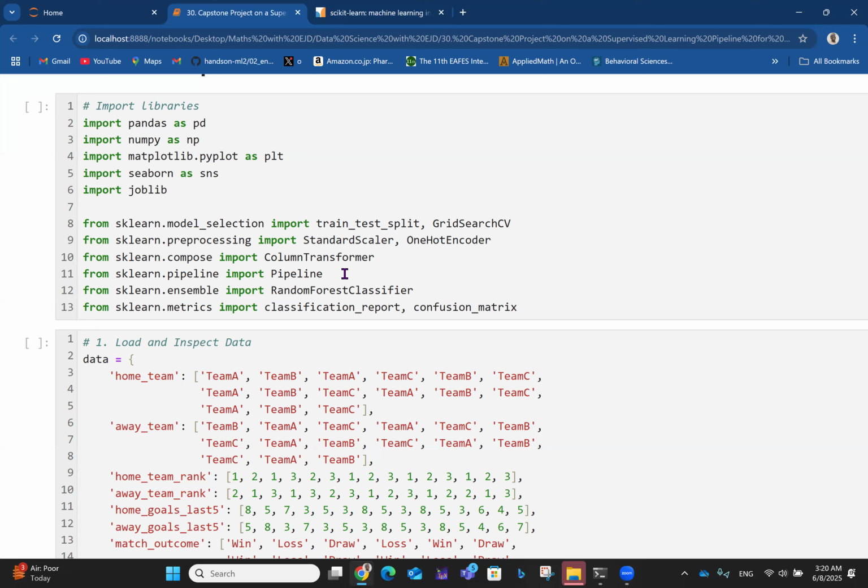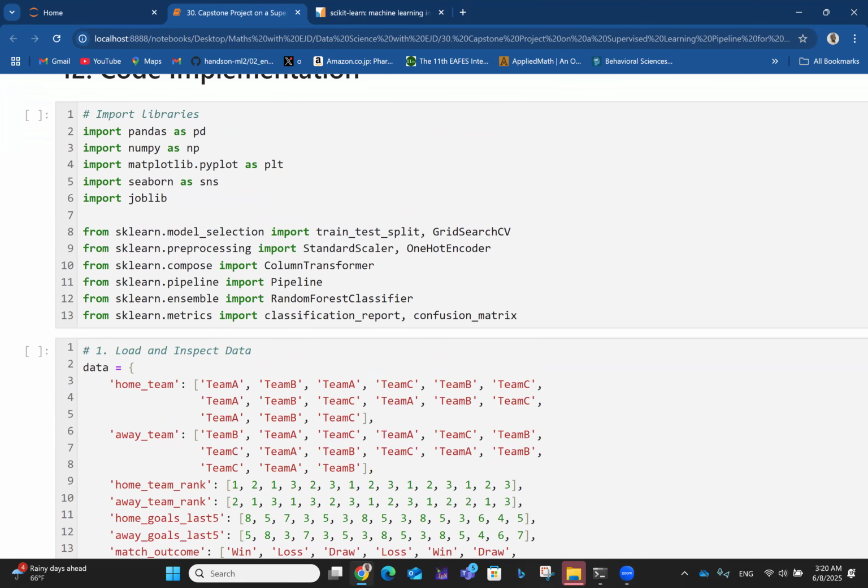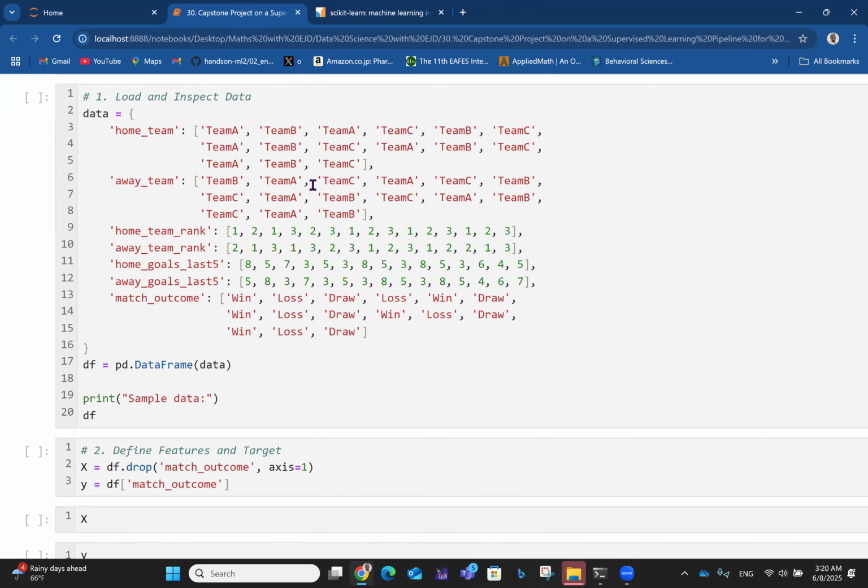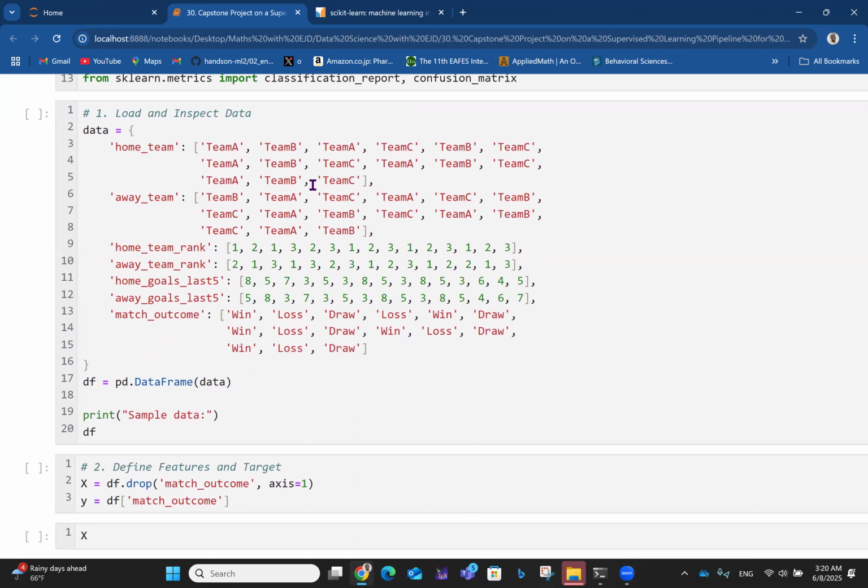Then for preprocessing, you need StandardScaler and OneHotEncoder. Then you need ColumnTransformer and Pipeline, which automates some processes. Then you also need RandomForestClassifier as your model. Then you need metrics like classification report and confusion matrix. Of course, don't forget to run that. I run that now, and it takes a bit of time. Once the number shows, it's done. Yeah, that's done. Then the next thing is to load and inspect data.